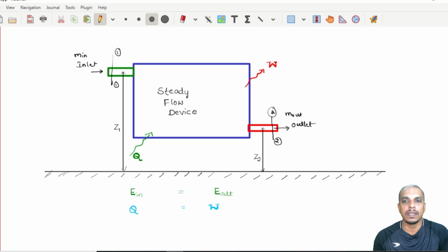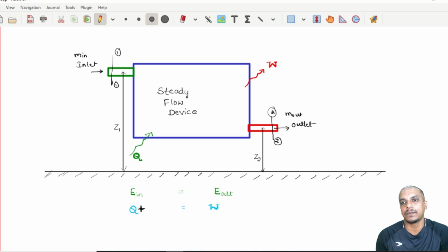Now remember, these are not the only two forms of energy which are crossing the system boundary. There is energy associated with the mass coming in and mass going out also. So let us try to take that also into consideration. What are the energies which are associated with the mass? There could be a temperature of the coming fluid.